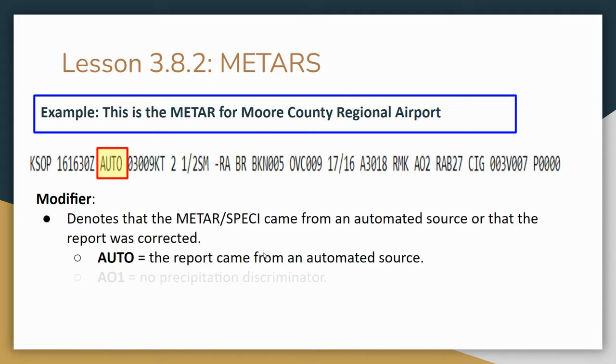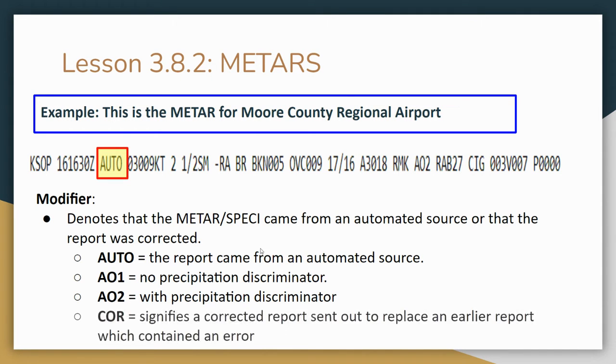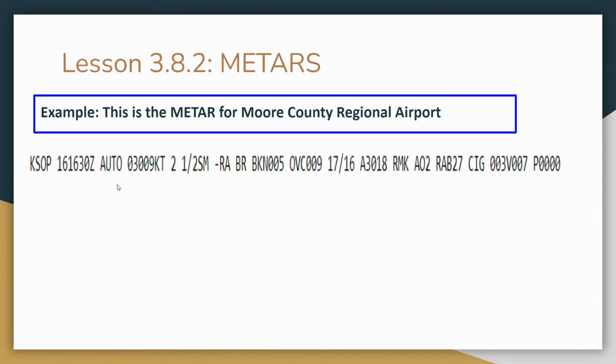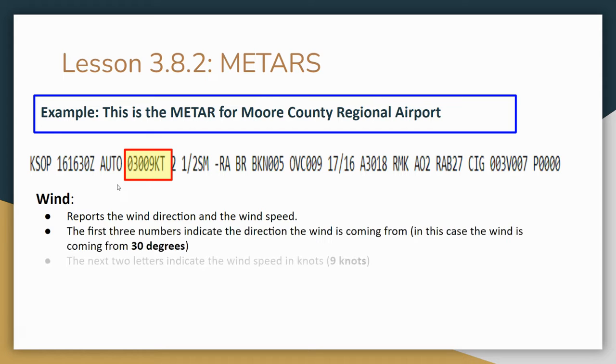This is just saying the report was automatically generated. Sometimes there are special reports and they'll put those out, but that's what the AUTO stands for. Pretty straightforward. All right, the next block is the wind.